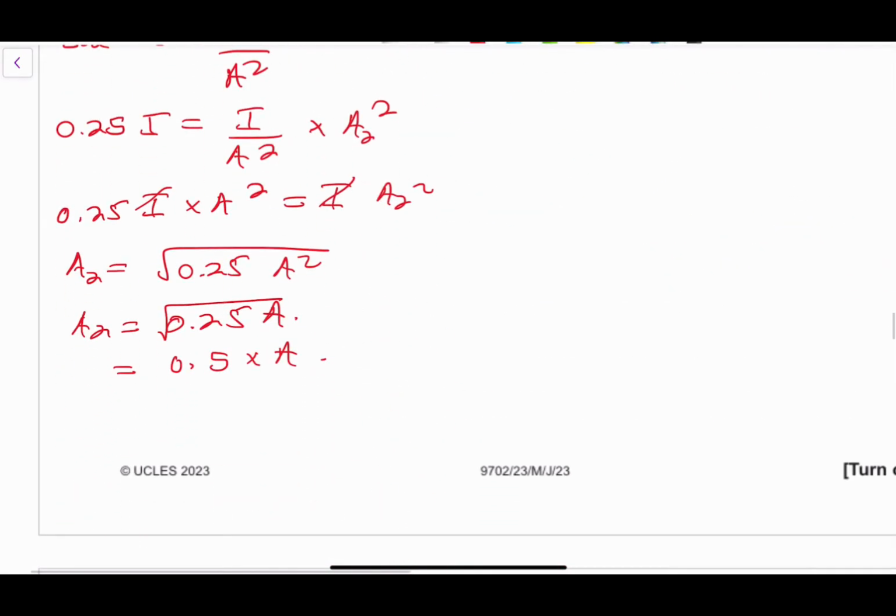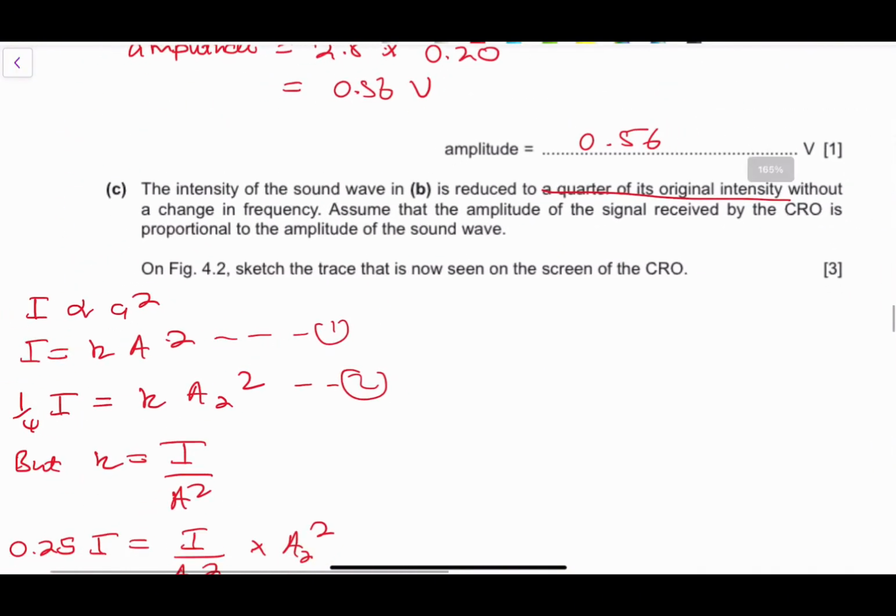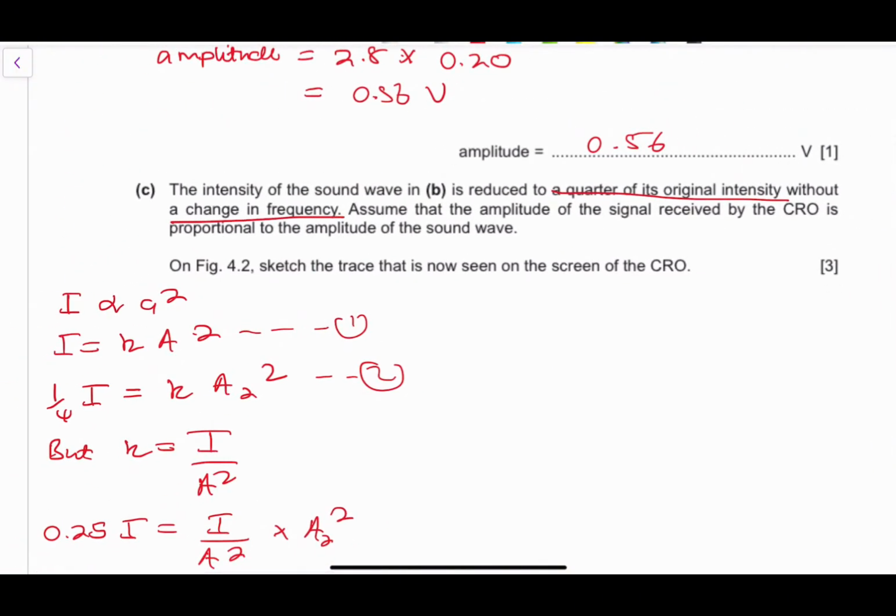The initial amplitude is 2.8 centimeters, which is 0.56 volts. But now it has been reduced to half of that because of our effect of decreasing the intensity. So it will be 0.5 multiplied by 2.8. Basically, that gives us 1.4. So we have 1.4 as our new amplitude from 2.8. But one important thing, there is no change in the frequency. So the period remains the same.